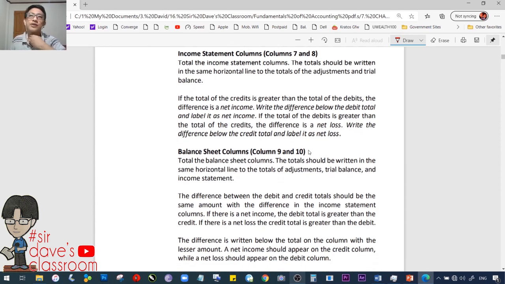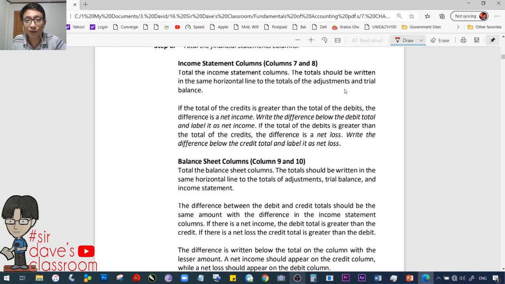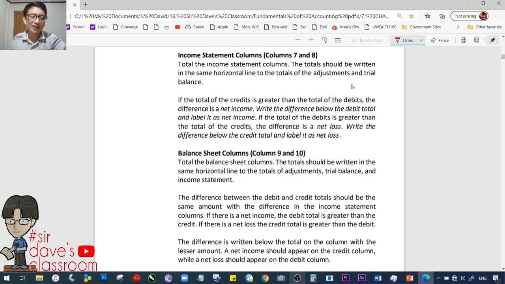Mahalaga yan, class, because as we have mentioned in the book, in recent CPA board exam questions, sa mga theory, okay? Akala nyo, porke simple, hindi na ibibigay. In the board exam, madaming simple lang na tanong, okay? You can ask your teachers about that, totoo. Yung sa sobrang simple, akala mo, ano kaya ito? Parang may trick yata yung tanong, pero hindi, talagang simple lang. Okay? Tinatanong, what are columns 7 and 8 in a 10-column worksheet? Yan, tinatanong yan. What are columns 9 and 10 in a 10-column worksheet? Yan, tinatanong yan sa CPA board exam.